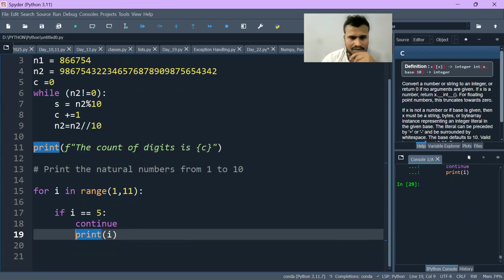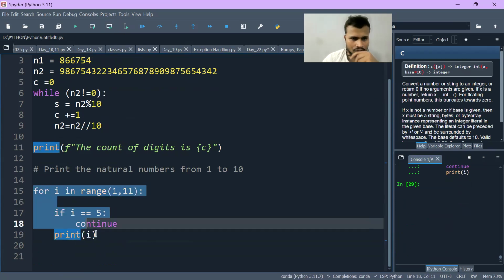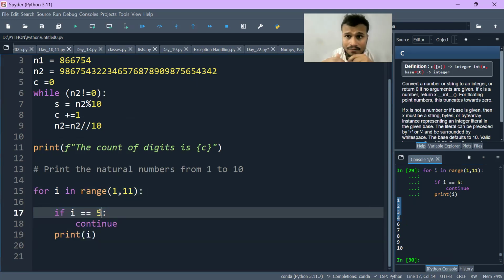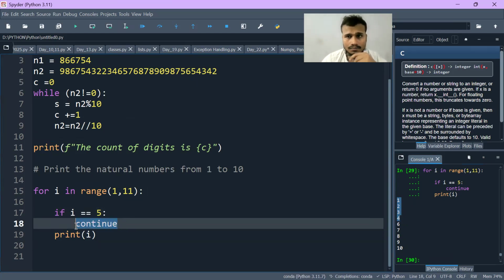Okay, basically it is inside the if statement. For that reason, it's not getting printed. Now I will execute this. Then you can see here clearly 1, 2, 3, 4, 5 is not there. Why? Because at 5, I've given a condition: if i equal to 5, then continue. Continue means skip the current iteration.